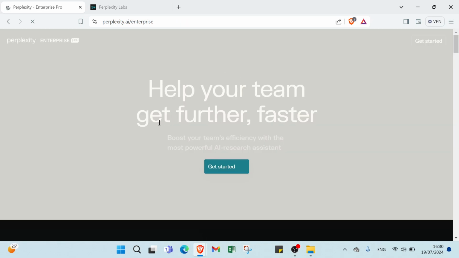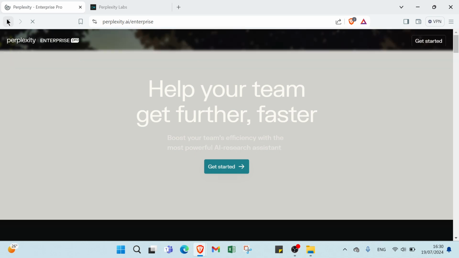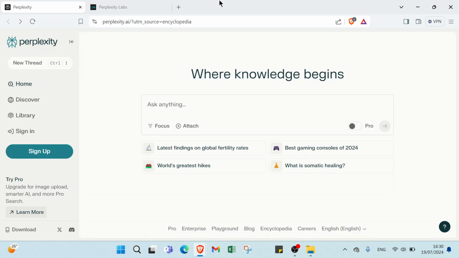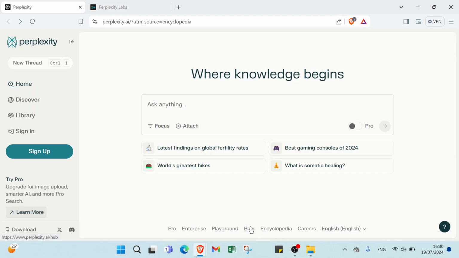Help your team get further faster, boost your team's efficiency with the most powerful AI research assistant. Then we have background, so you can just ask anything, or you can ask a little help also, and you get shot or conversation with Perplexity Labs and get your answer. Then we have blog.